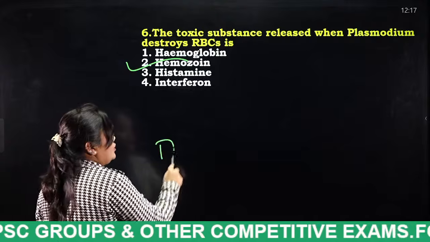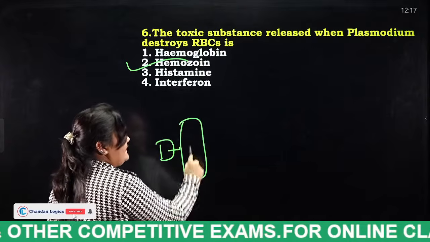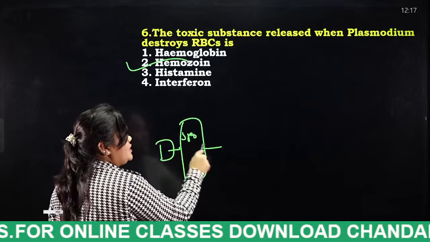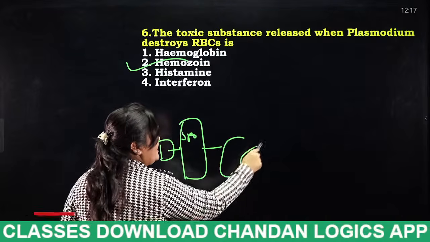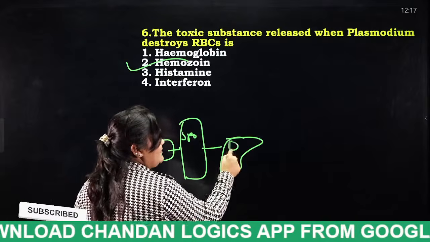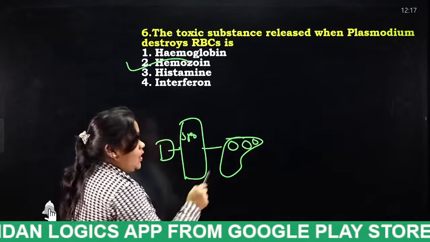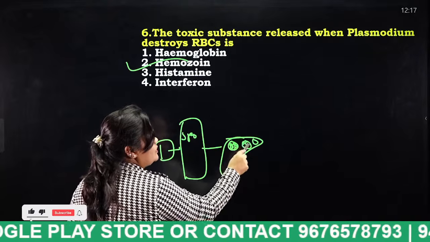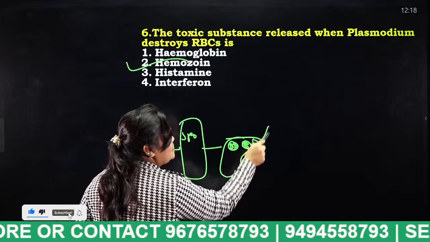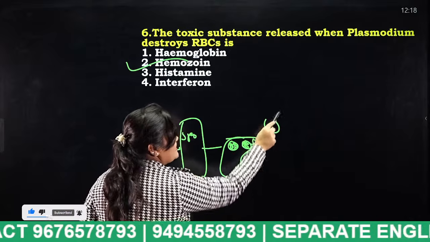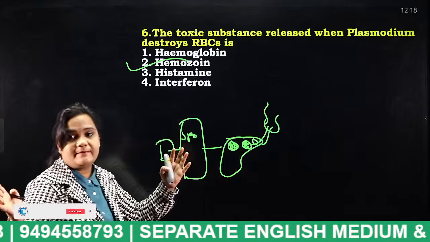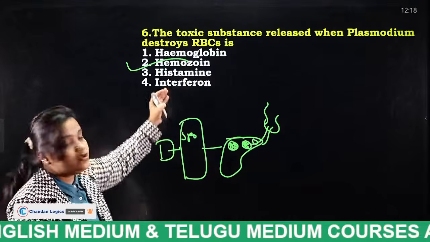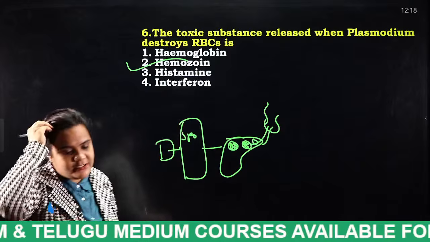So this is a mosquito. This mosquito has bitten a person. So what enters into this person? Sporozoite. This sporozoite directly enters into the liver. The liver consists of liver cells, right? In the liver, the sporozoites will be multiplied into a number of sporozoites. And finally, when they enter into the red blood cells, the red blood cells will be ruptured. And the poison which is released when RBCs rupture is known as what, friends? Hemozoin. Okay. Next.